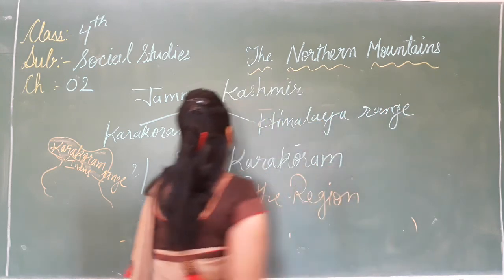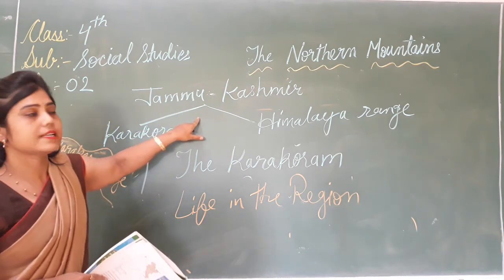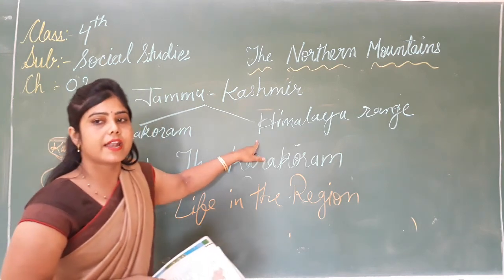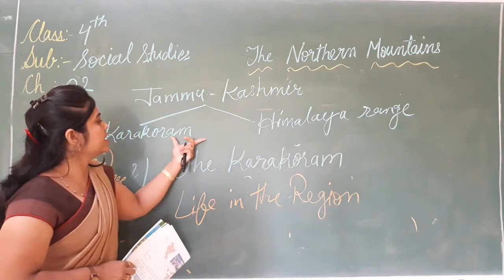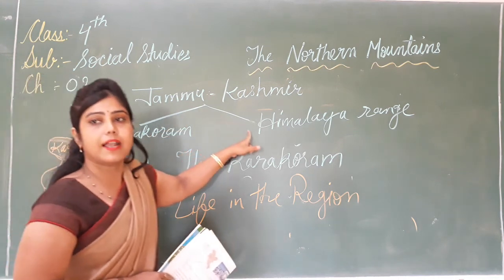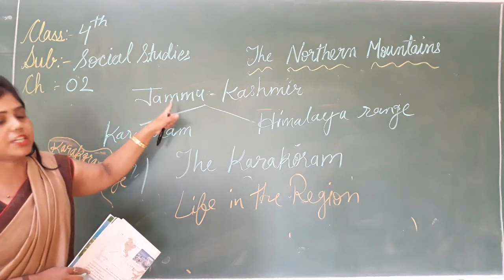Jammu Kashmir lies in the Karakoram range and also in the Himalaya range. It comes in both ranges.